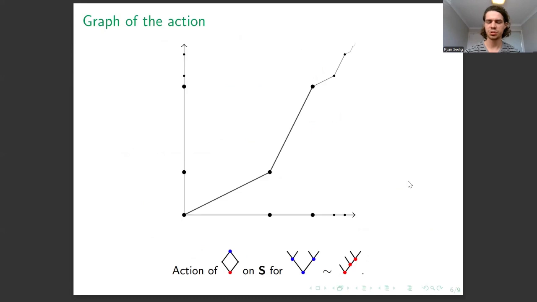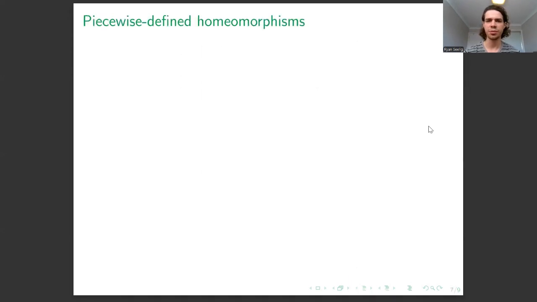So just to show you what this action we construct looks like, to show you it's a little bit different, this is one element acting on S in this group action that I haven't shown you, but that we can construct. So it's kind of piecewise affine, but usually we only allow for finitely many changes in slope. This here has infinitely many changes in slope, and they're all accumulating towards 1. So one natural question we can ask, well, is this somehow secretly just finite piecewise affine? And the answer we're going to see is actually no.